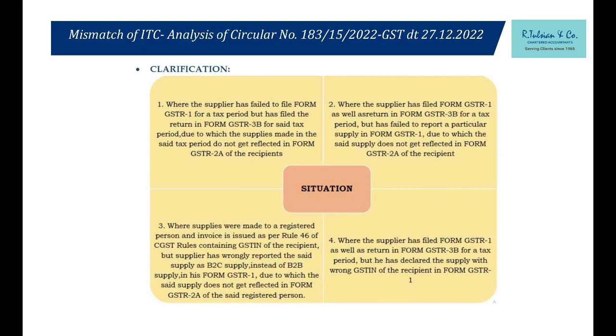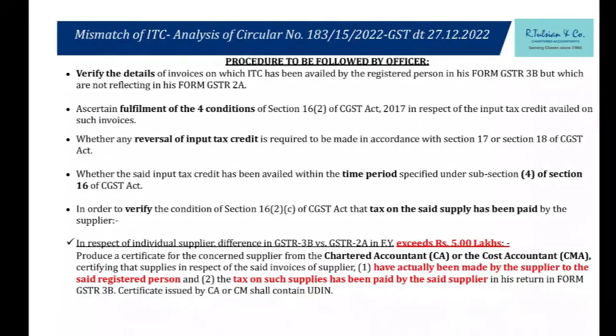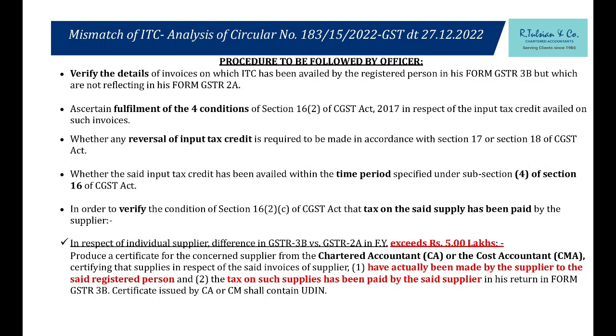What does the department say? Department says that, sir, no problem. If the mismatch of 2A and 3B is more than 5 lakh rupees for one particular party, I am saying, for one particular party, for 2017-18, 2018-19, sir, these 2 years only. Later on, I will tell you another circular has come out. This is only for 2017-18, 2018-19. If the mismatch between 2A and 3B is more than 5 lakh rupees, what are you supposed to do? You go to a chartered accountant or a CMA and you get a certificate.